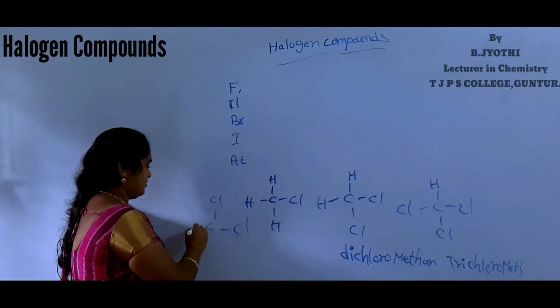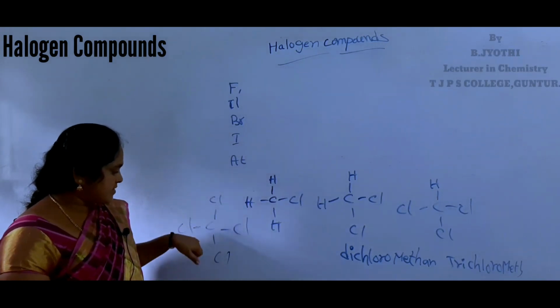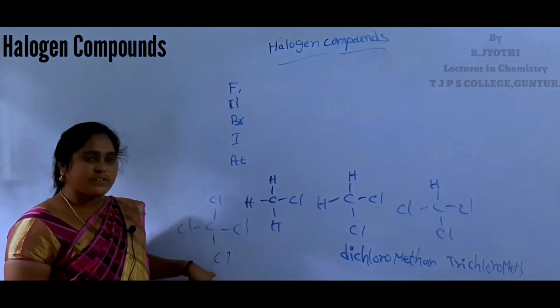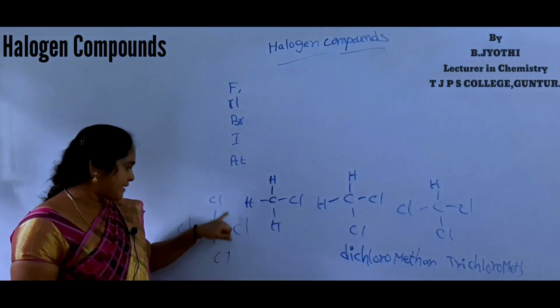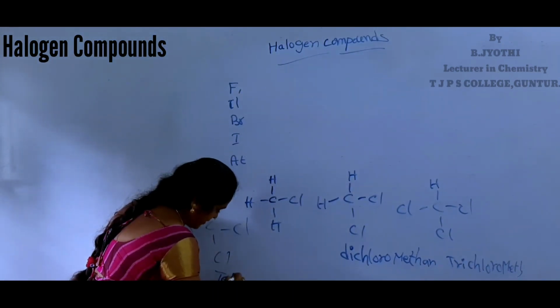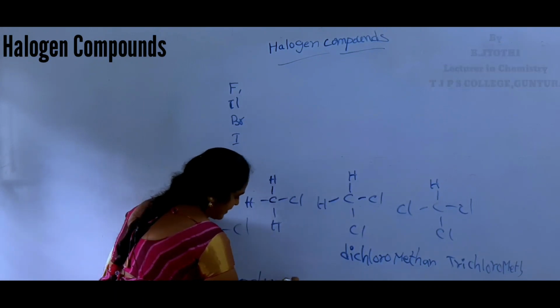Another example. How many halogens are in this compound? 4. So this compound name is tetrachloromethane.